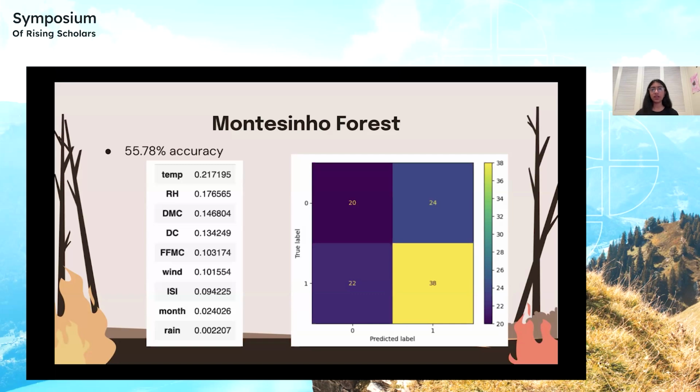When the true label is 1, the model is more accurate in making predictions. The low accuracy could mean that these features are not as predictive for predicting forest fires in the Montesinho region. The most prominent factors in this case were the temperature, relative humidity, and Duff moisture code.